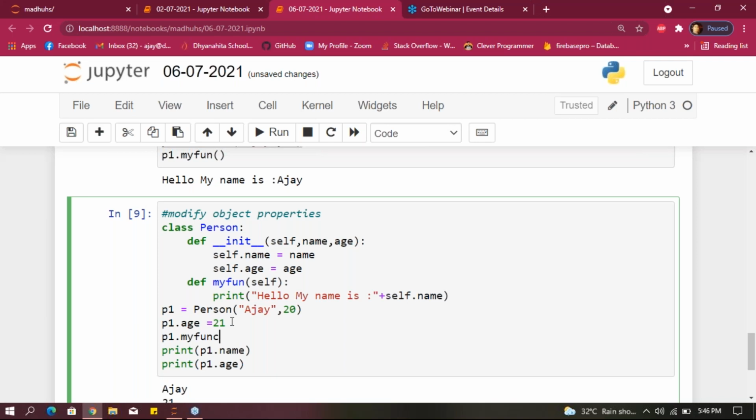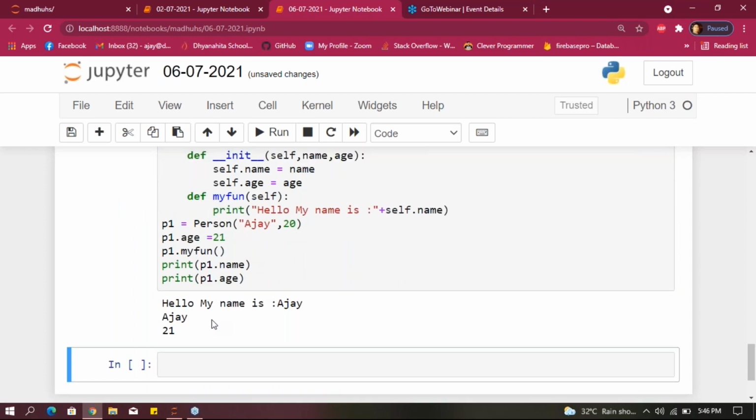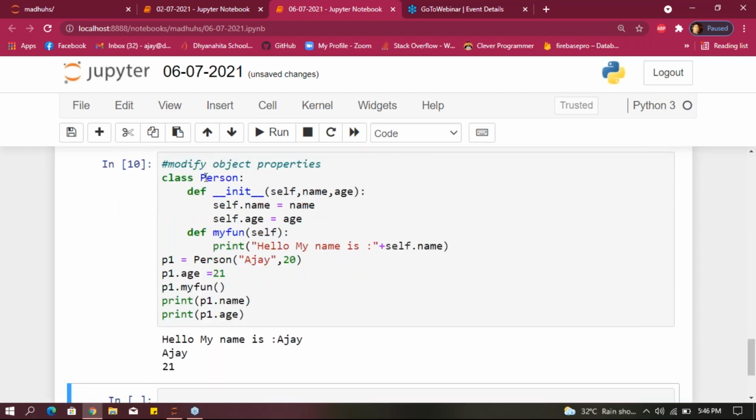If you give my function, you will get output like this. Understood, guys? This is how we can modify object properties. I hope you understood this example. Please complete this example.